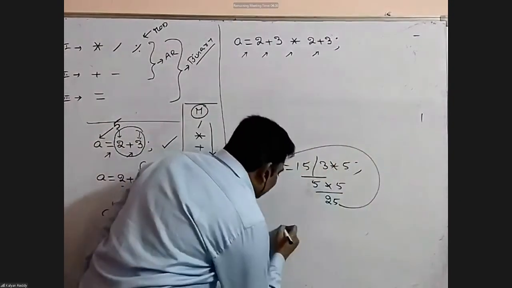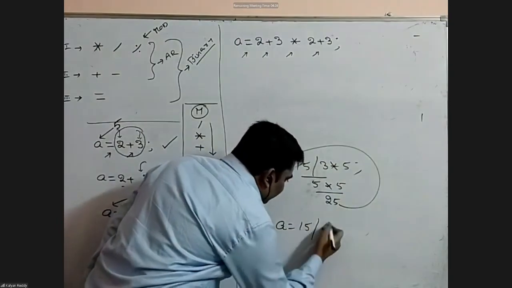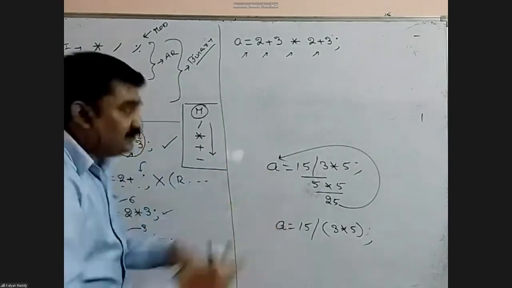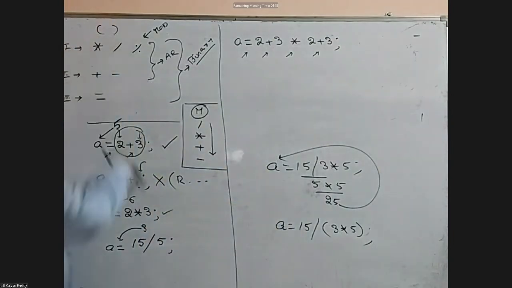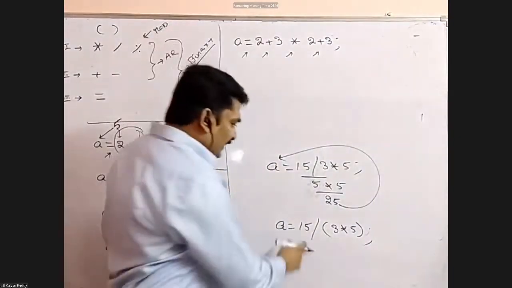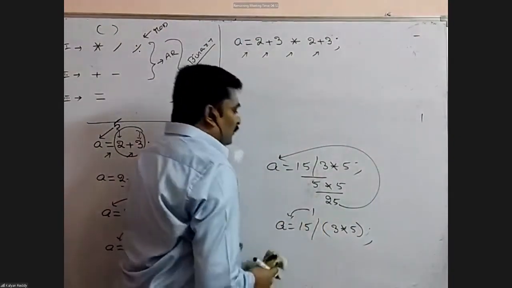Suppose I give it like this: A equals to 15 divided by (3 into 5). This is different. Brackets always get high priority, just like in maths. So here it is different. Here the answer is 1. Okay.